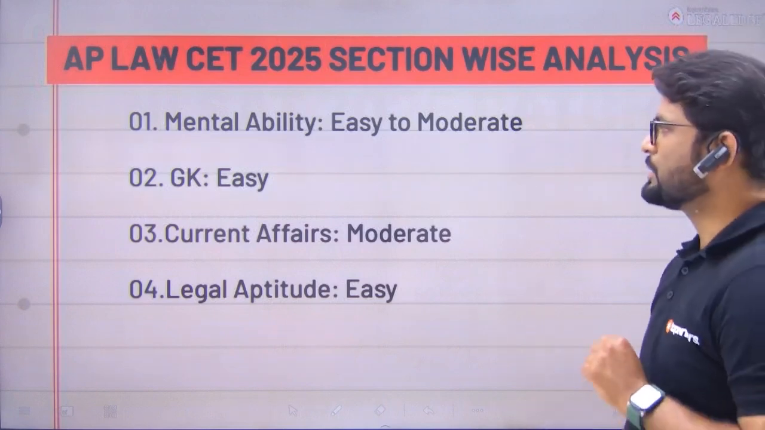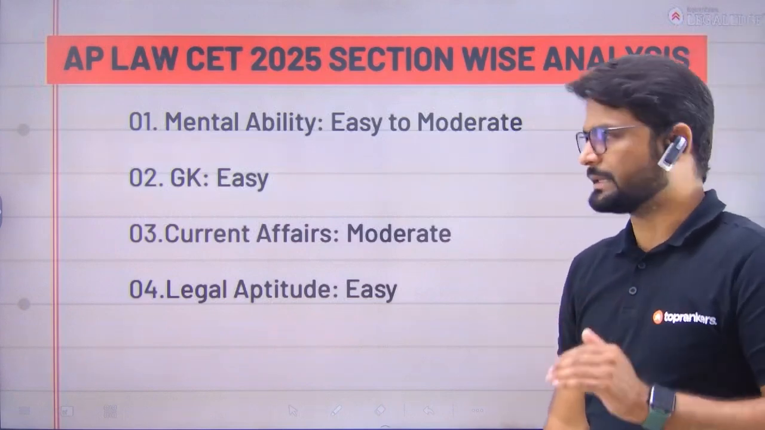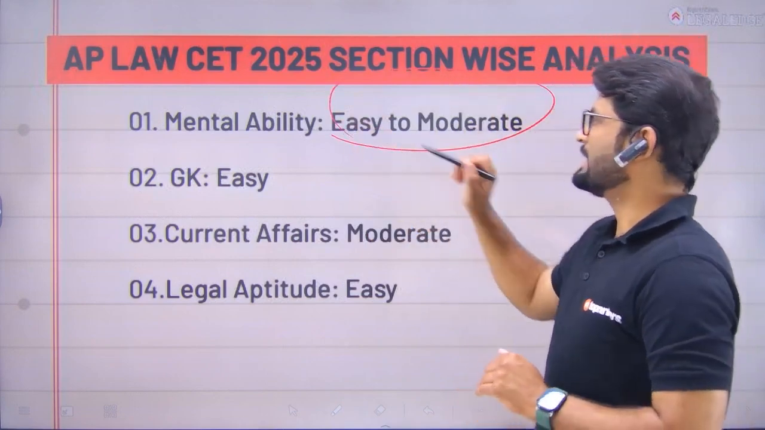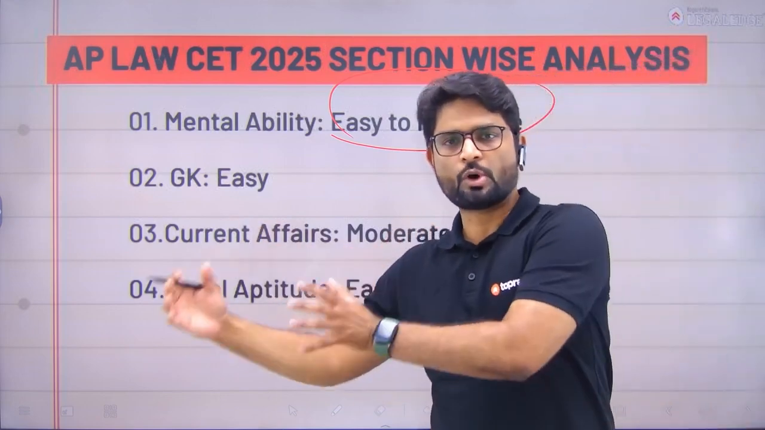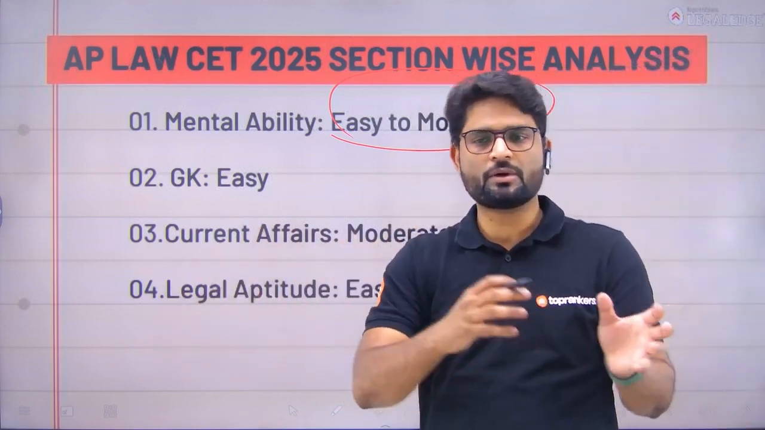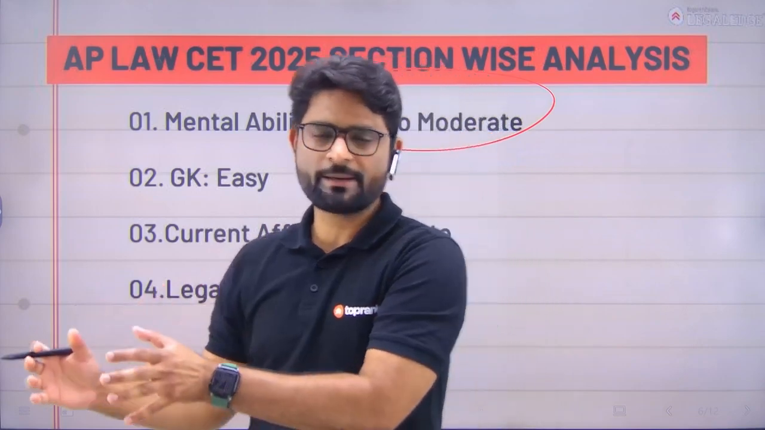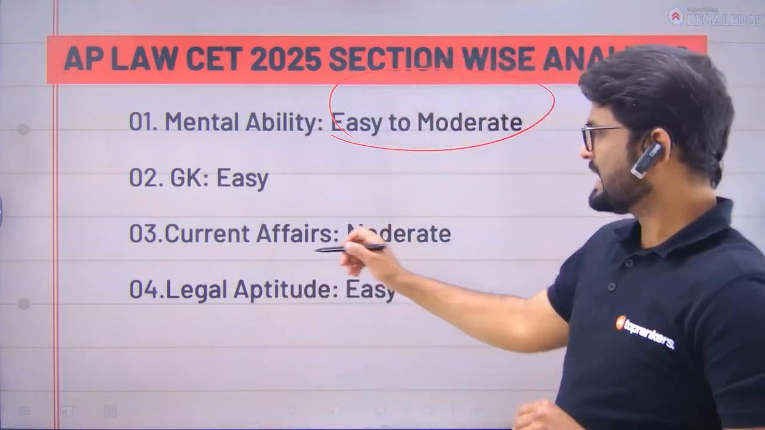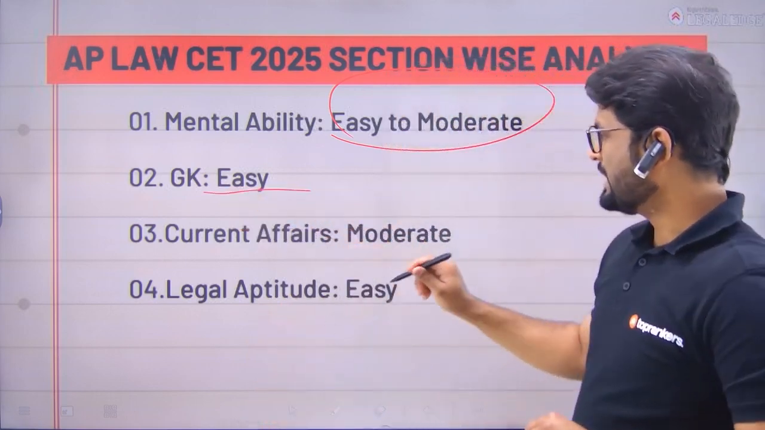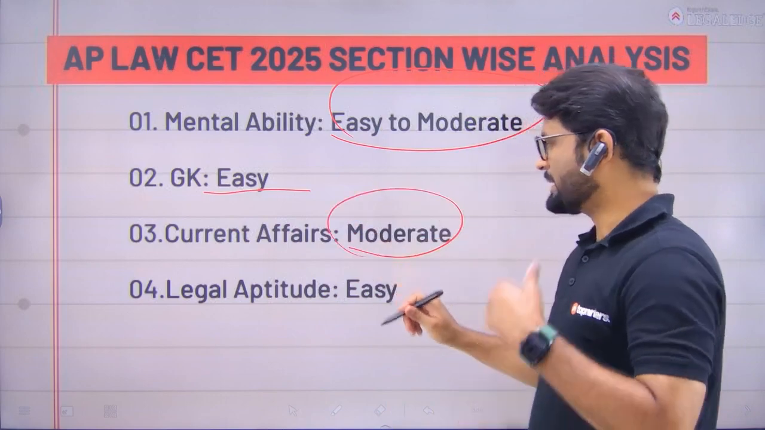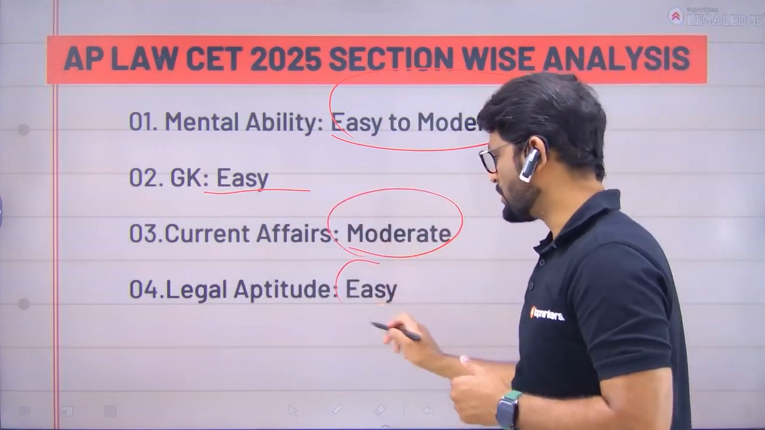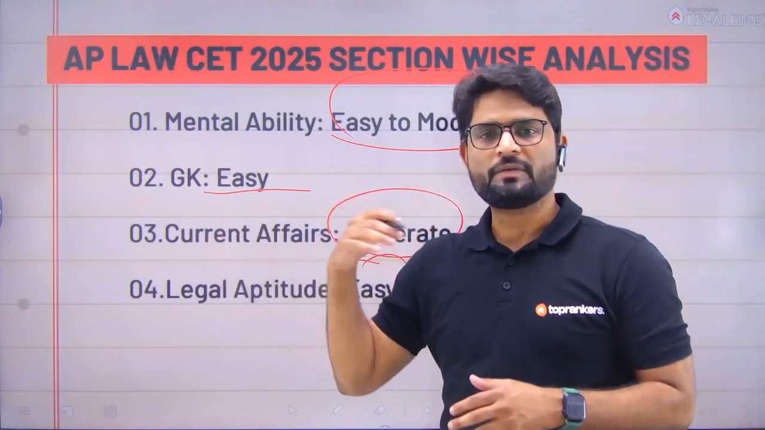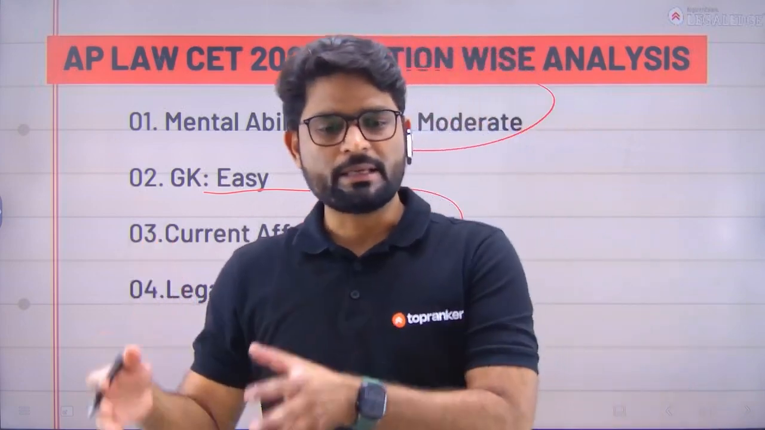Let's quickly jump to the section-wise analysis. For the mental ability part A, we would rate this section as easy to moderate. We cannot say that it was very easy, or that it was moderate. It's somewhere between easy and moderate. GK was comparatively easy, current affairs was on the moderate side, and legal aptitude was also easy. Because the majority of the sections were on the easier side, we are rating this paper as an easier paper.